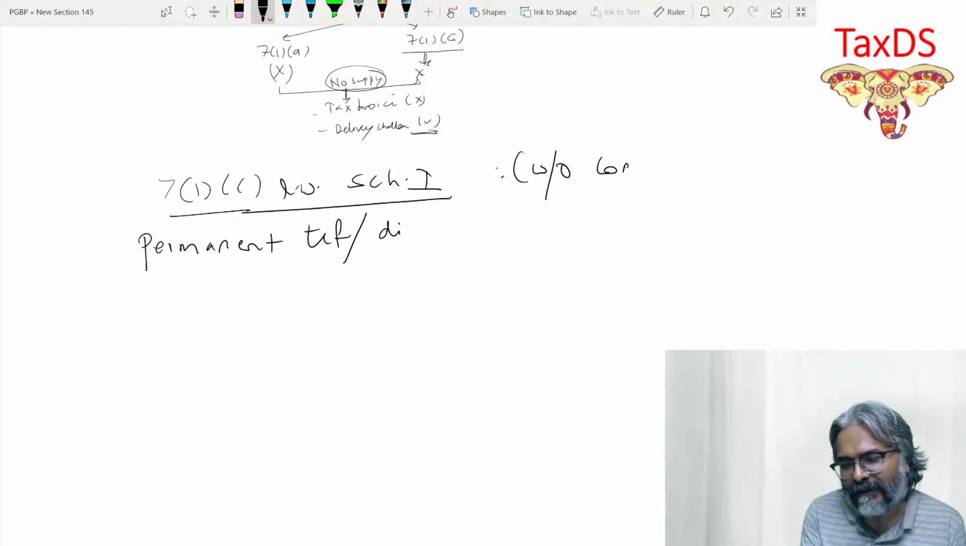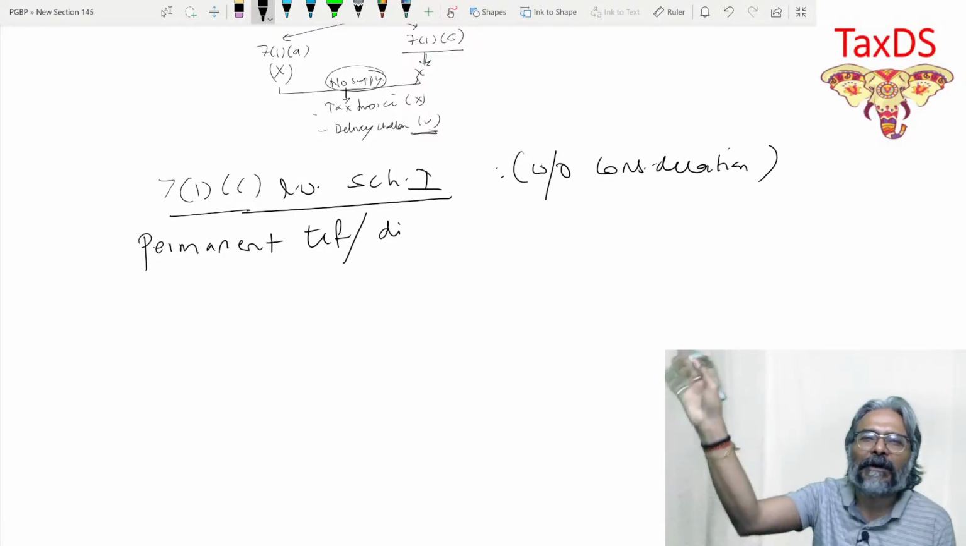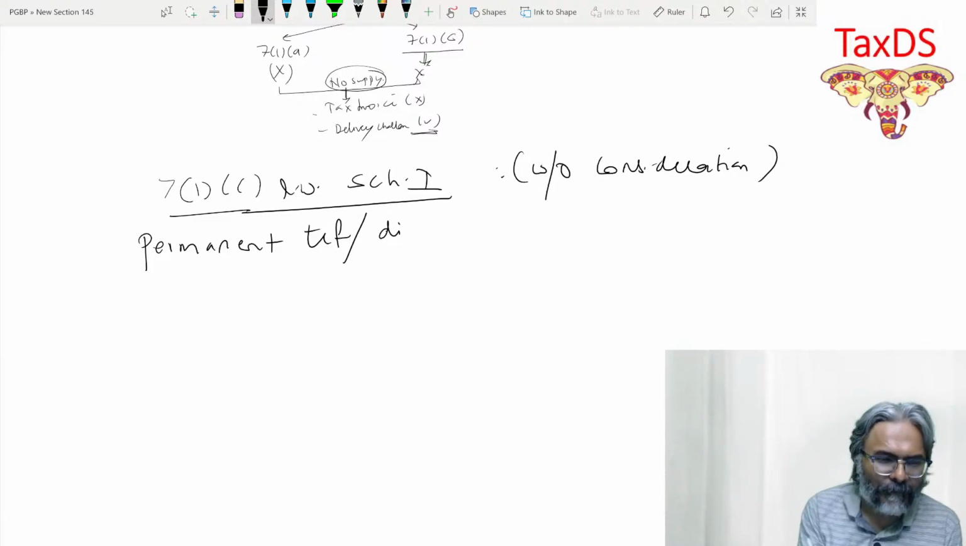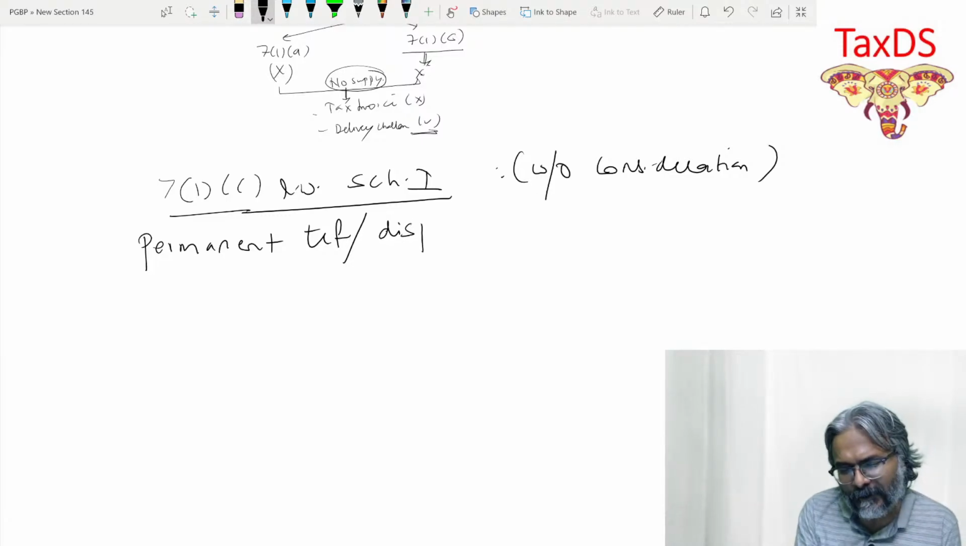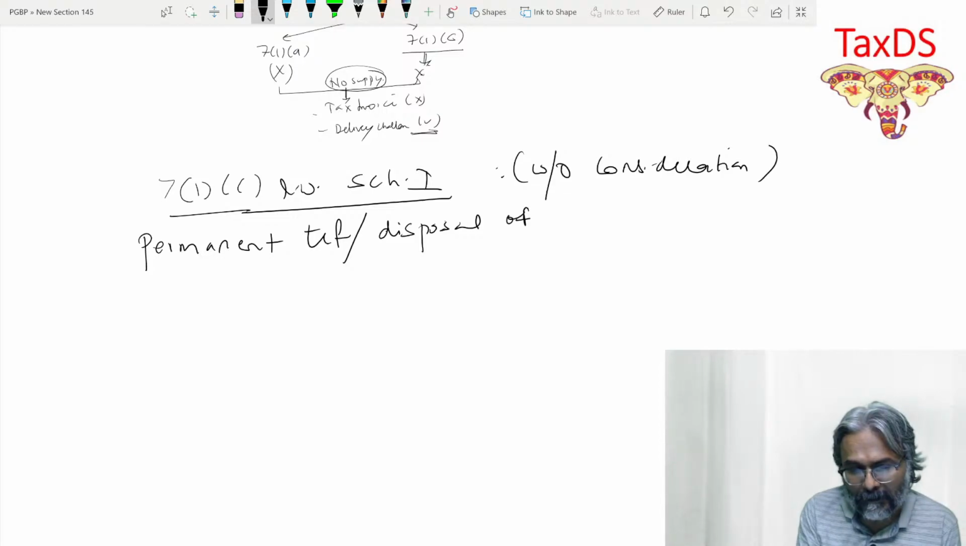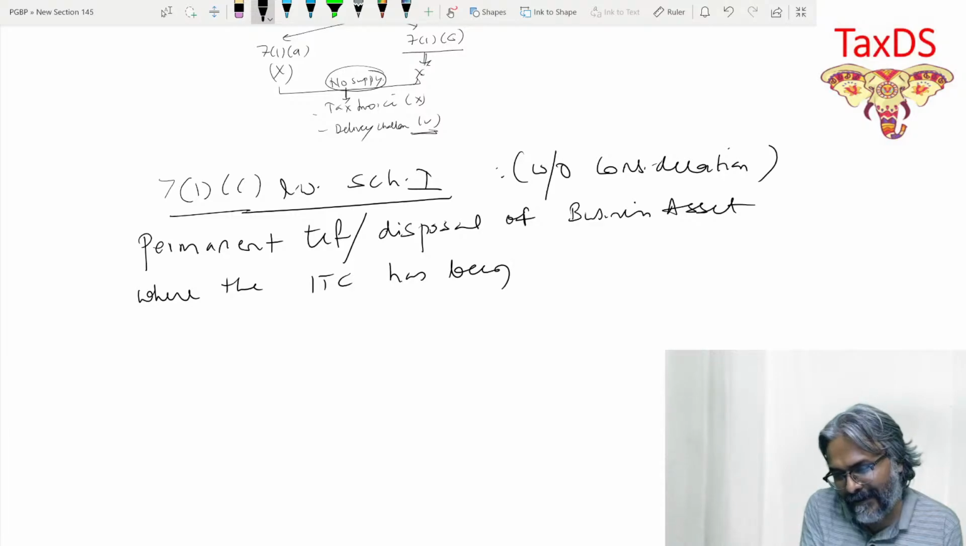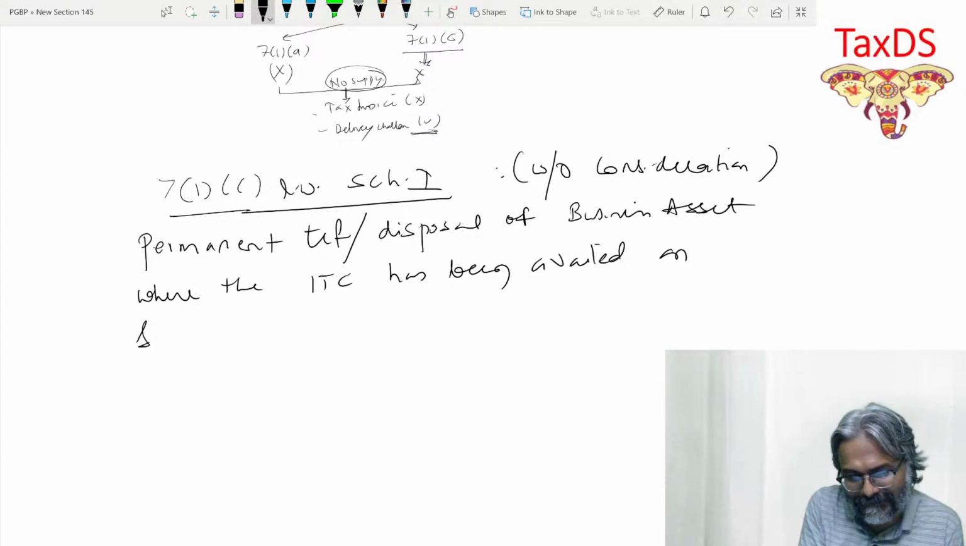One thing is common for everything, that we are doing 7(1)(c) read with Schedule 1, therefore it has to be for without consideration. So this is about what? Permanent transfer or disposal. Disposal of what? Of business asset where the ITC has been availed. The ITC availment is a game, students, on such asset.